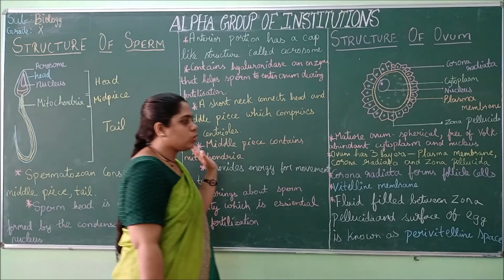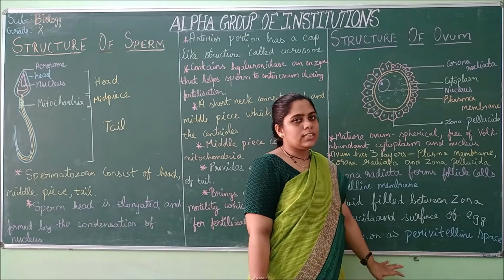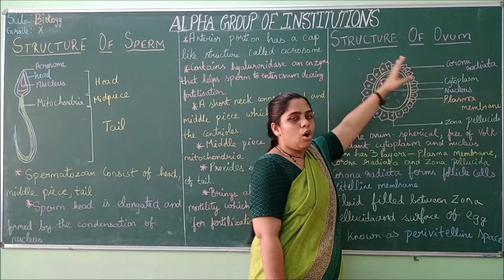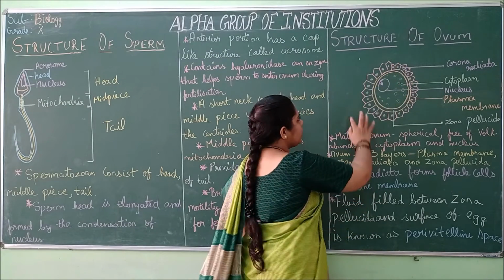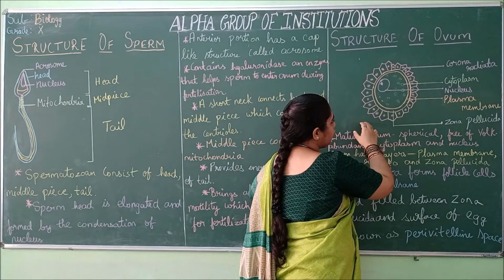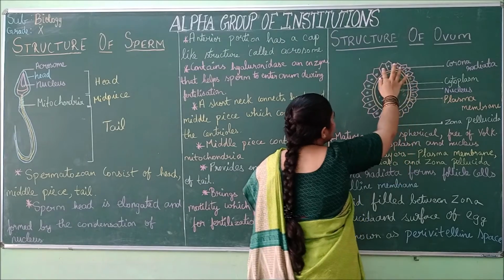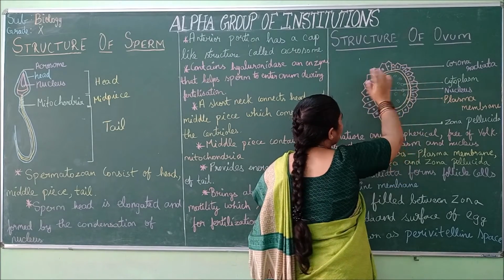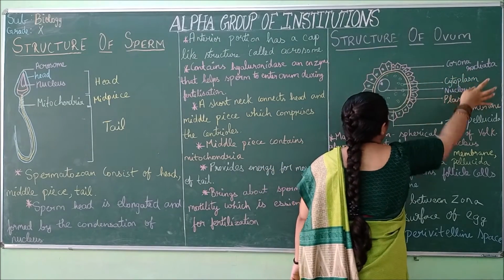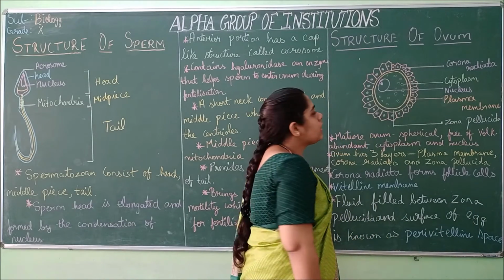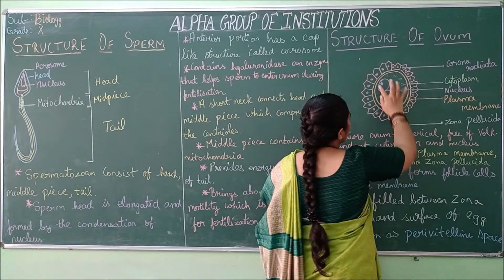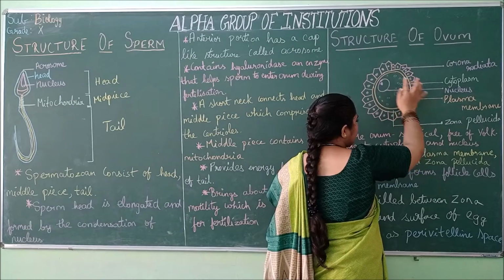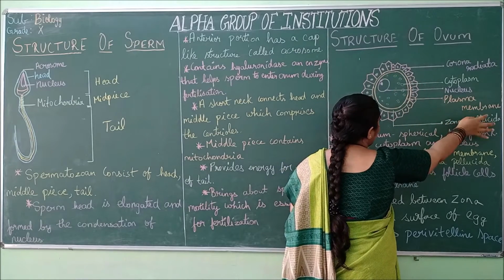Next, we are moving on to the female gamete, the structure of ovum. Here you can find the mature ovum structure, and it is surrounded by a layer called corona radiata, and a layer that is the plasma membrane.